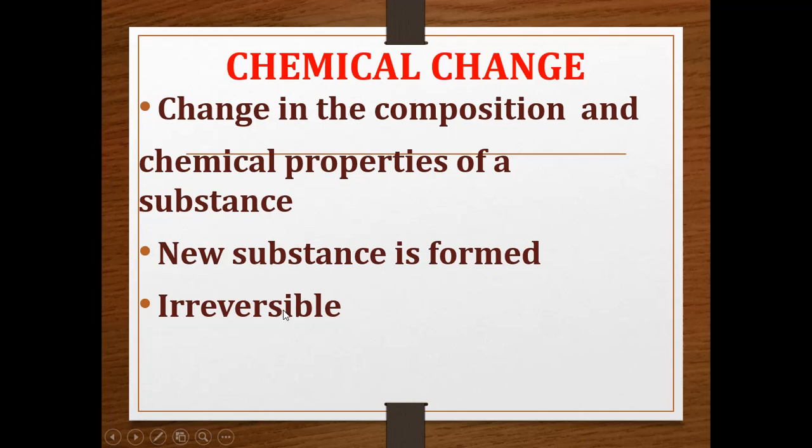So what is meant by irreversible? A substance we can reverse means we can regain its original state. But chemical changes are irreversible. We cannot regain the original state of the substance. Once it has changed, we cannot again bring back the original state of the particular substance. Understood, children? So in chemical change, there will be a change in the composition and chemical properties of a substance.